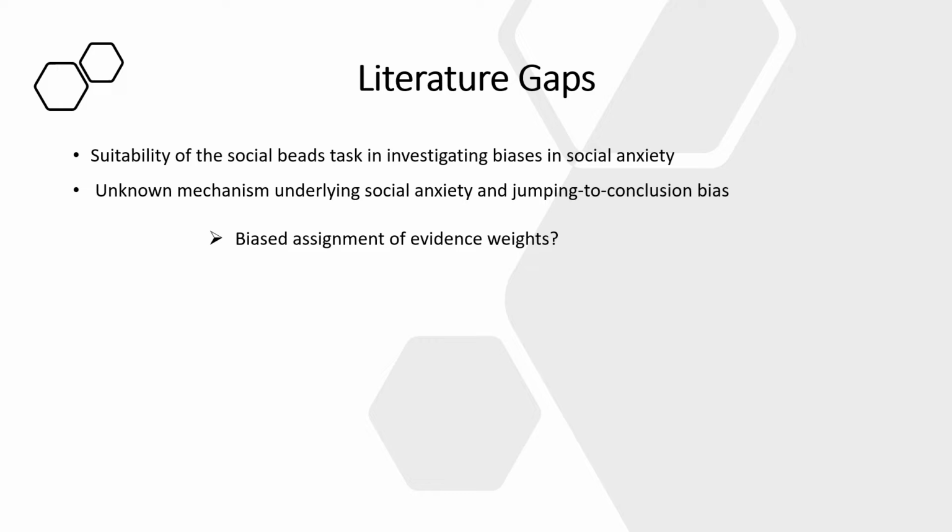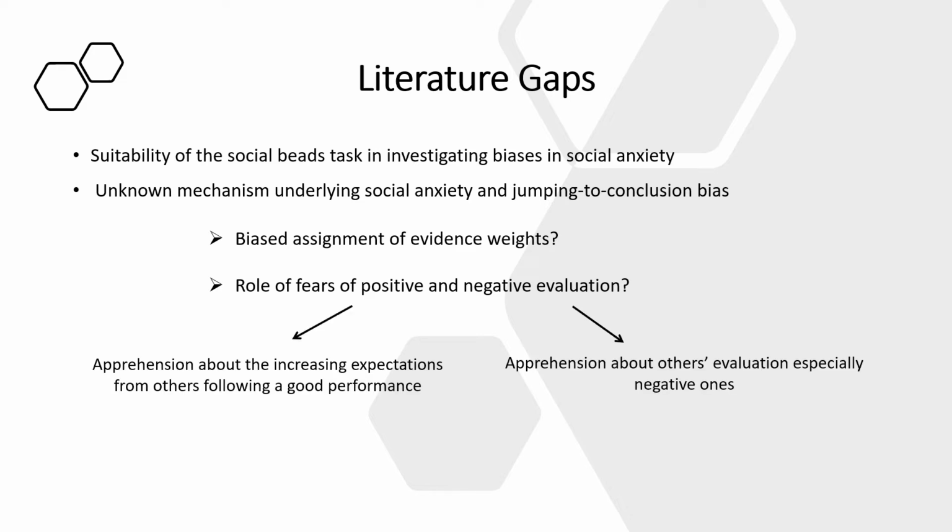Meanwhile, the fears of positive and negative evaluation could also explain the relationship between social anxiety and the jumping to conclusion bias. People with higher social anxiety experience heightened apprehension about being evaluated both favorably and unfavorably in social situations. This is due to a tendency to overestimate the probability and stake of social threats and the fear of increasing expectations from others following a good performance.